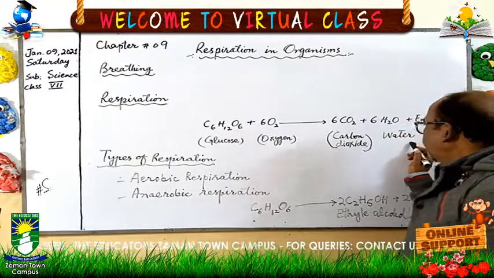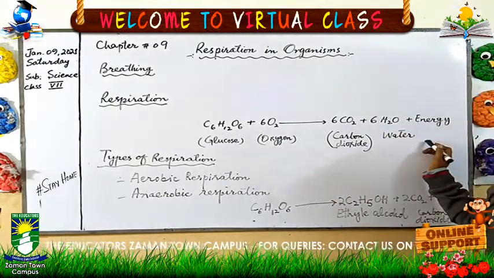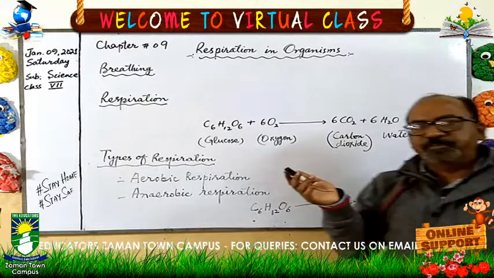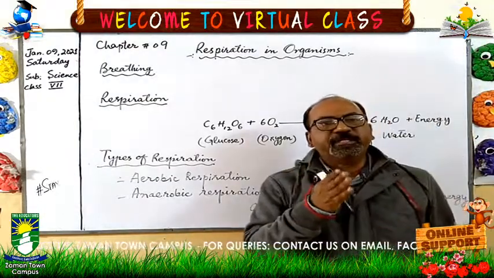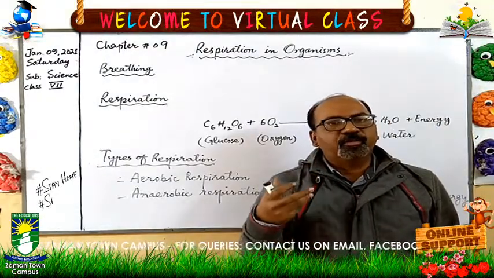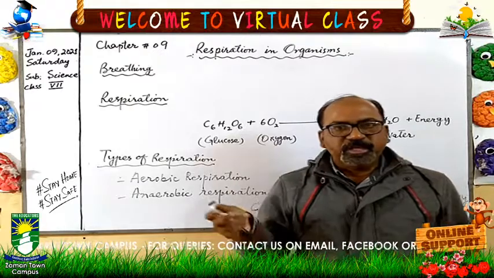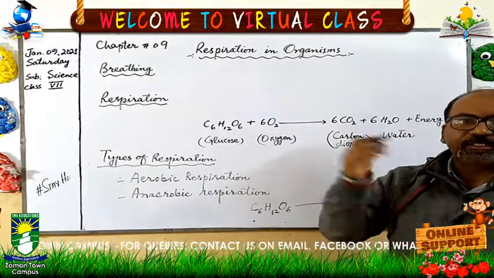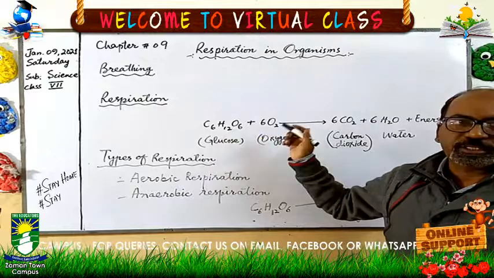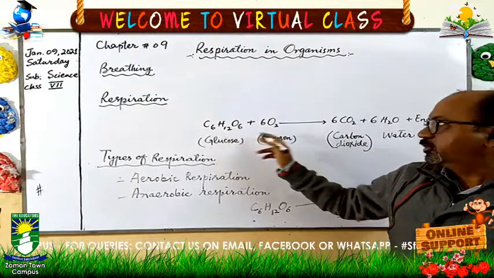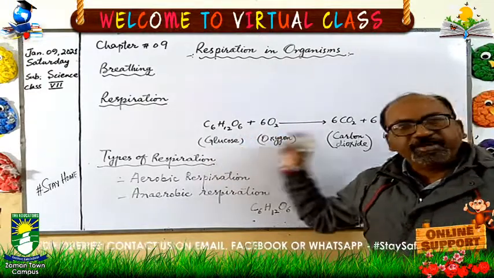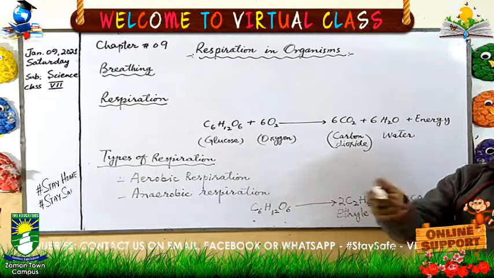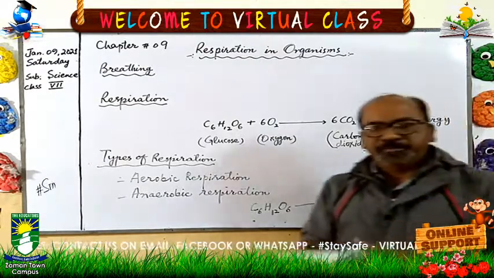This energy is produced in the form of heat, and you have observed that after taking a meal, our body becomes warm. This is actually because the process starts, and the glucose is broken down, combining with oxygen and releasing energy in the form of heat. This is the reason that our body becomes warmer.